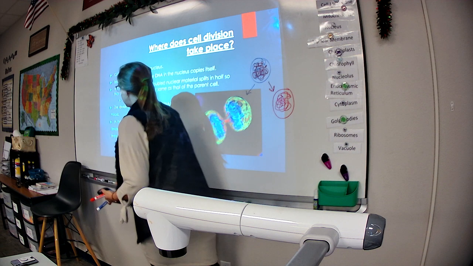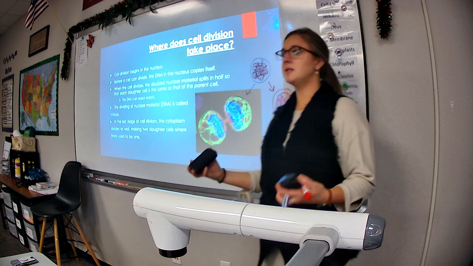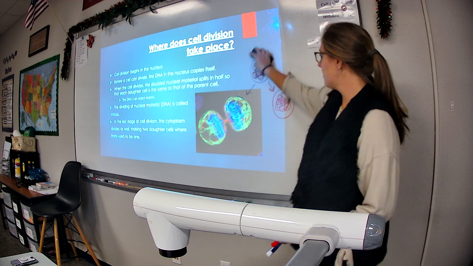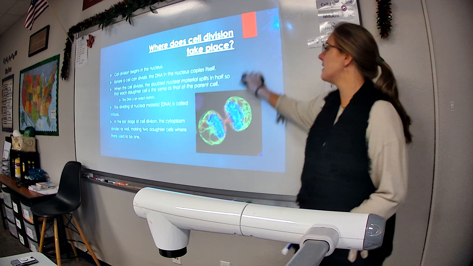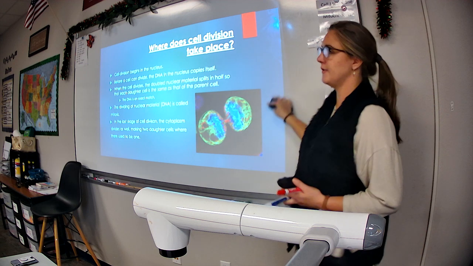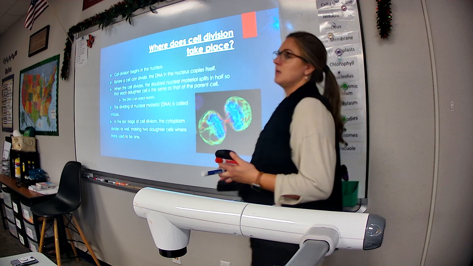So, cell division is the process of a cell dividing itself. The part of that where the nucleus divides itself is called mitosis. It's a part of cell division. Does that make sense? Okay.